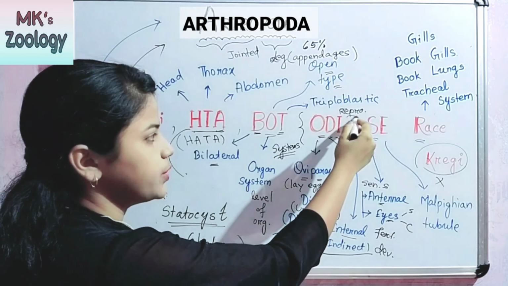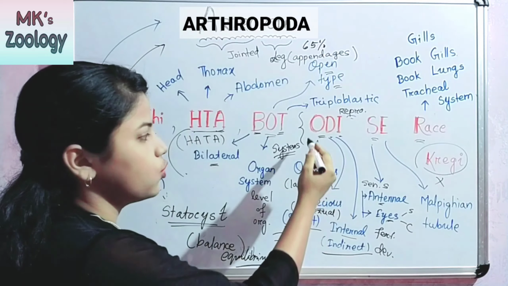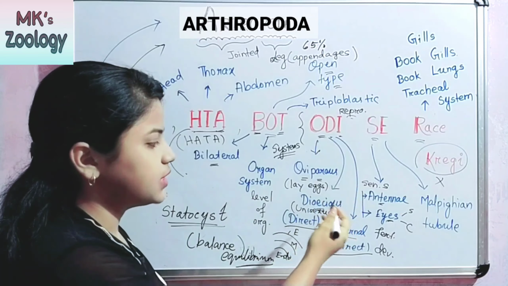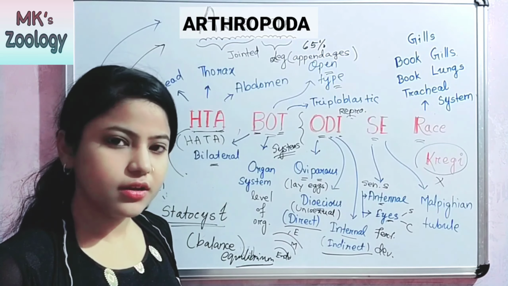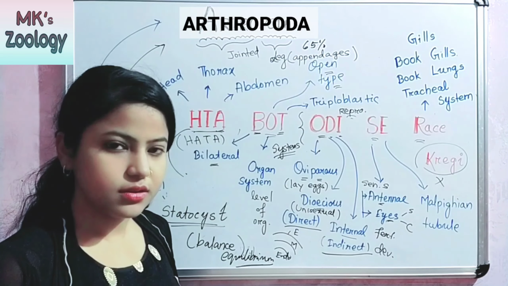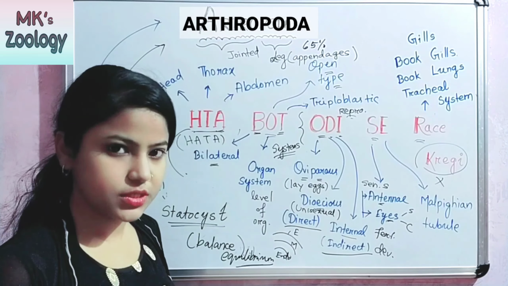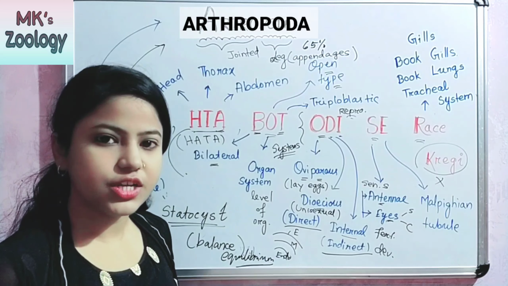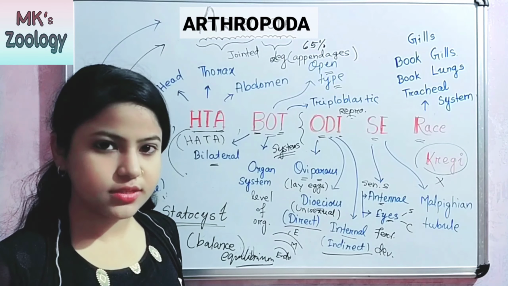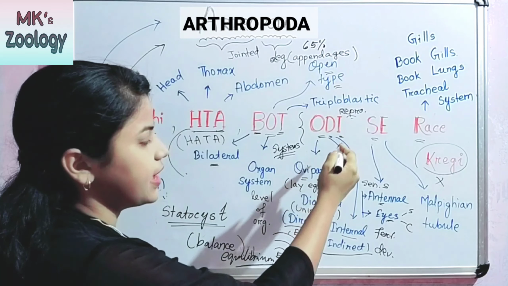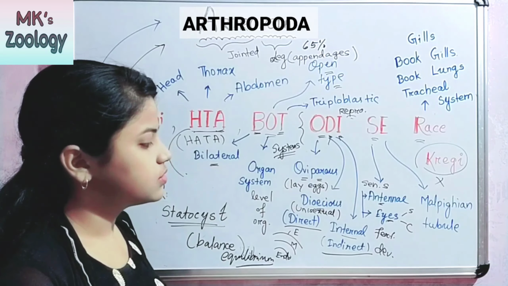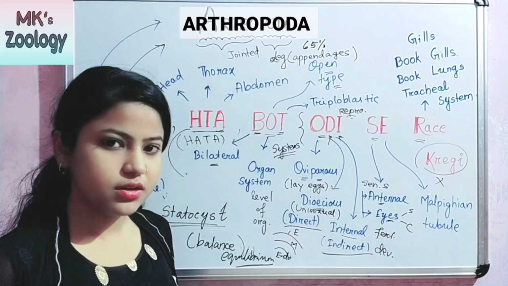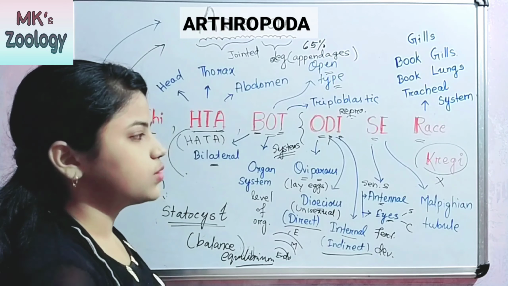And here OD means reproductive system. Okay. O means oviparous, means they lay eggs. And D means dioecious, means they are unisexual, means both the sexes are separate. And I means internal fertilization. Internal fertilization happened in arthropodans. And here D and I means direct and indirect development. In indirect development, larval stages are present. Okay. The next one is C.